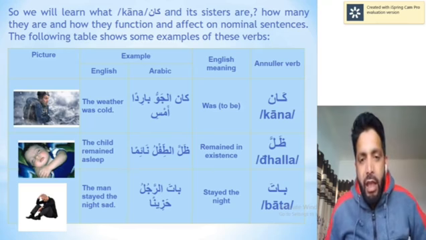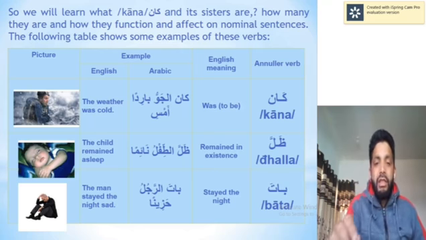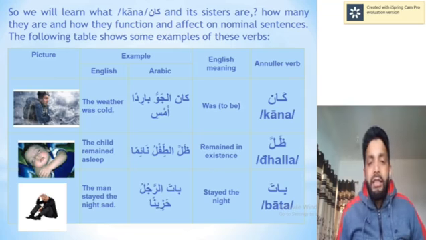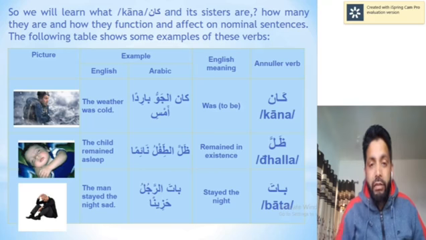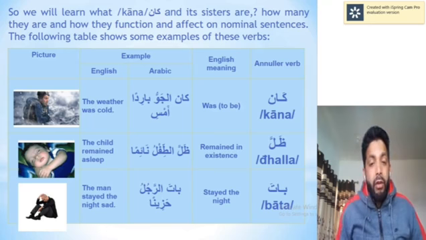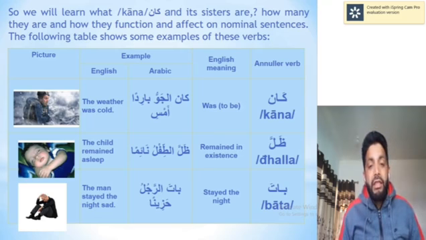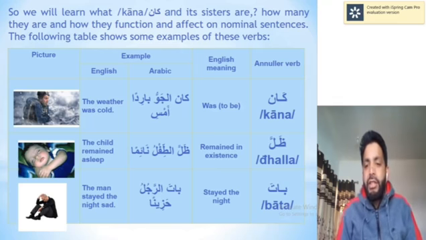So we used kana on this nominal sentence. باردًا was basically باردٌ in the nominal sentence. But when we used kana on this nominal sentence, what happened? It gave nasb to باردًا. باردٌ became باردًا, and the sign of this noun being in the accusative case is fathatut tanween. كان الجو باردًا أمس. So كان is the annular verb, الجو is its noun in the nominative case, and باردًا is its predicate in the accusative case.